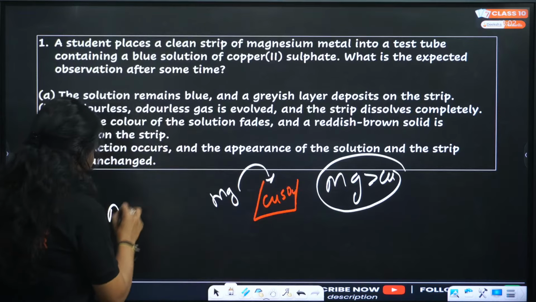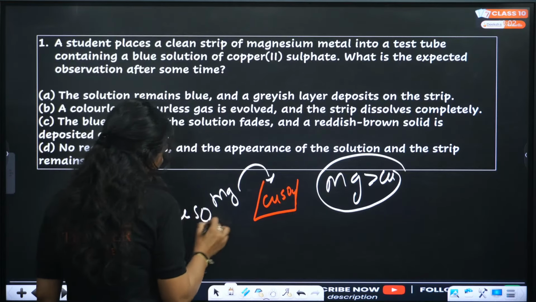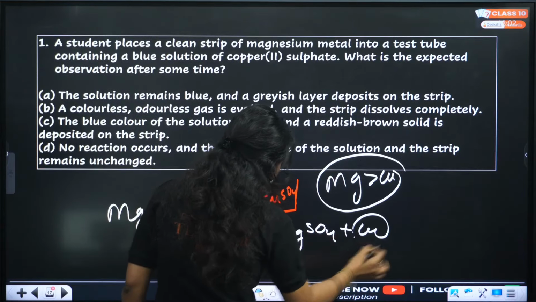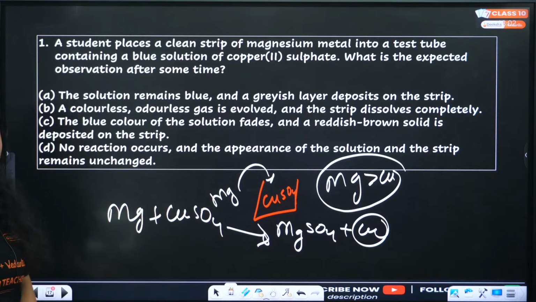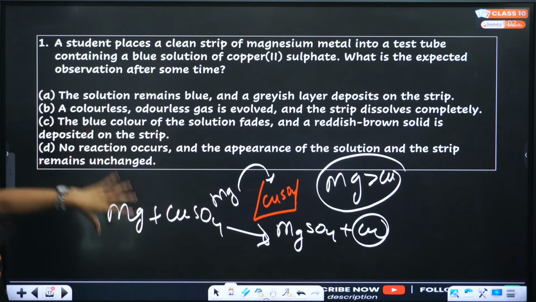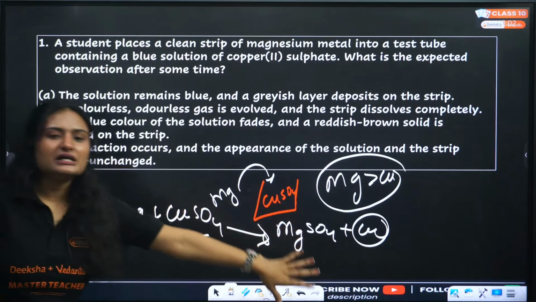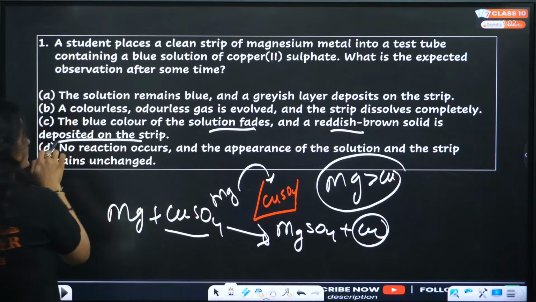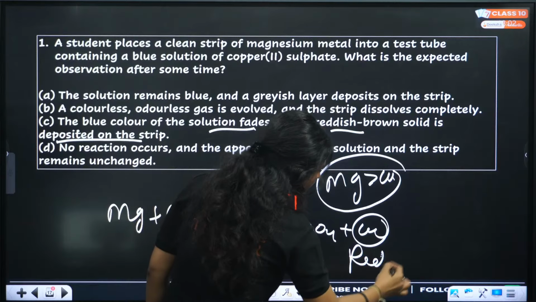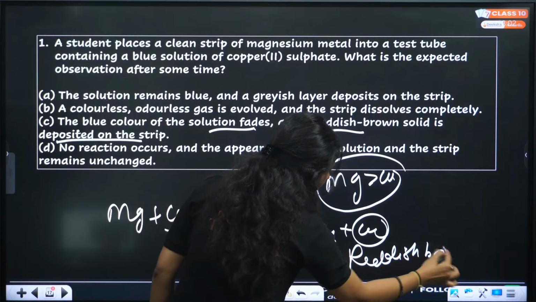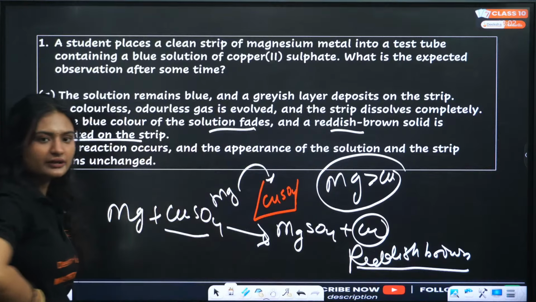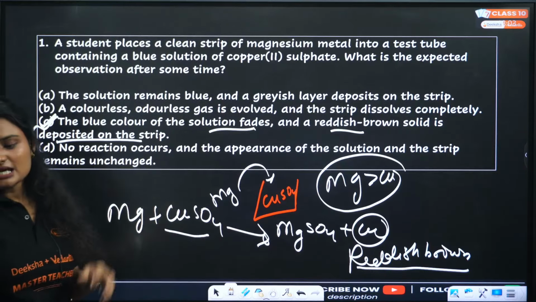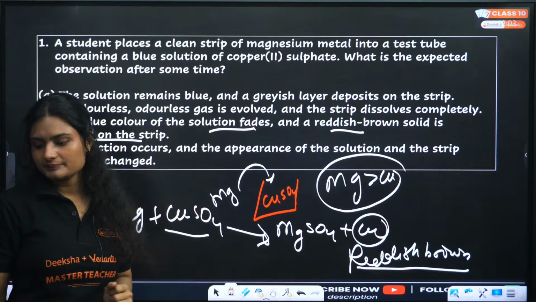So when magnesium reacts with copper sulfate, we get magnesium sulfate and copper. Now, what color change will you observe? The solution is blue colored, right? The blue color will disappear. The blue color fades, and a reddish brown solid is deposited on the strip. This is reddish brown. So the blue color will disappear and there will be a reddish brown solid deposited. And what is that reddish brown solid? That is copper.